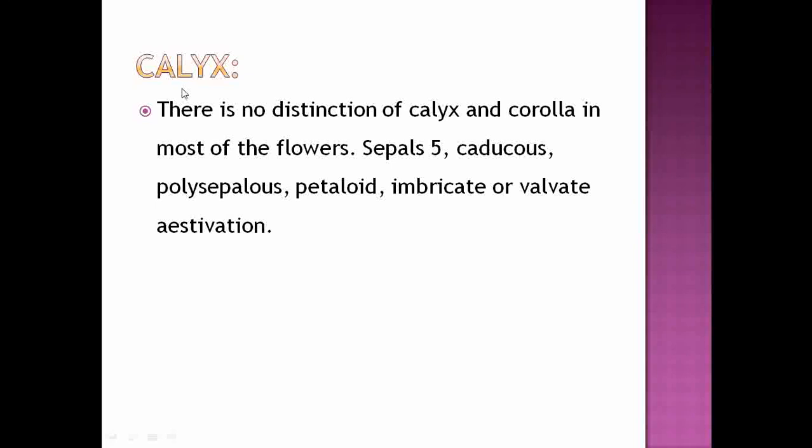Now next we see about the calyx. Some of the genera do not show clear distinction between the calyx and corolla. While if a separate calyx is present, then the sepals are 5. They are caducous. They are polysepalous, meaning the sepals are free. Then they are petaloid, and they show either imbricate or valvate aestivation. So this is about the calyx observed under that family.